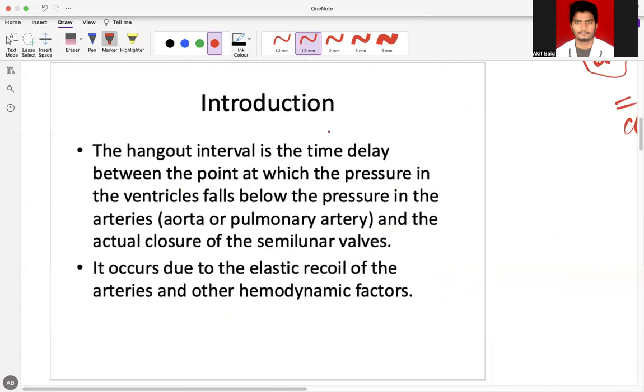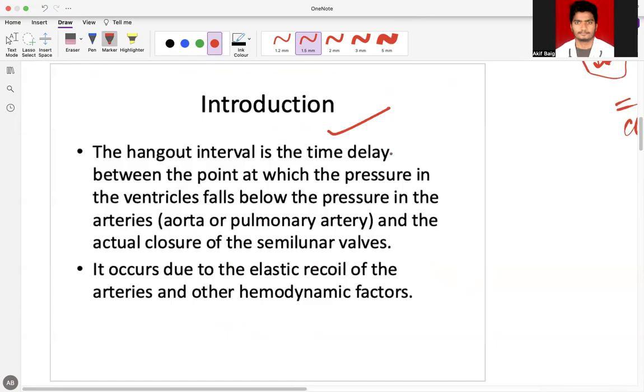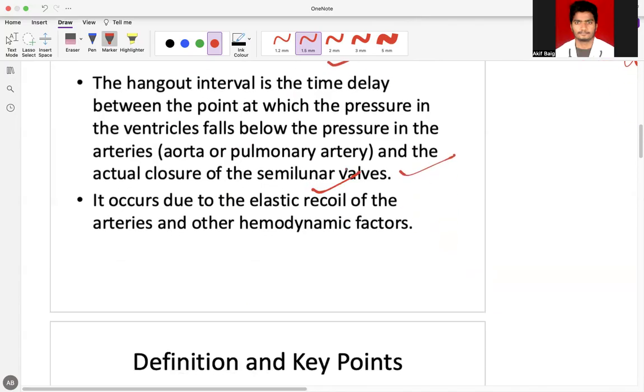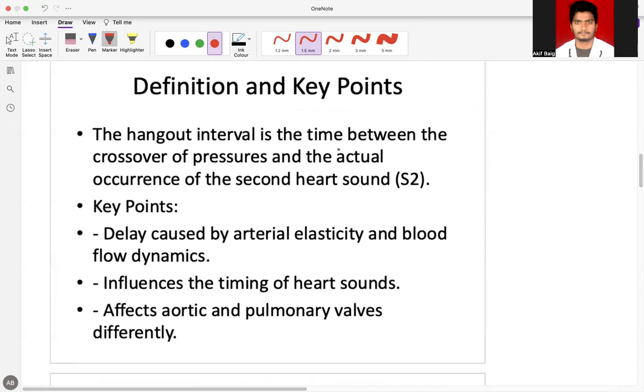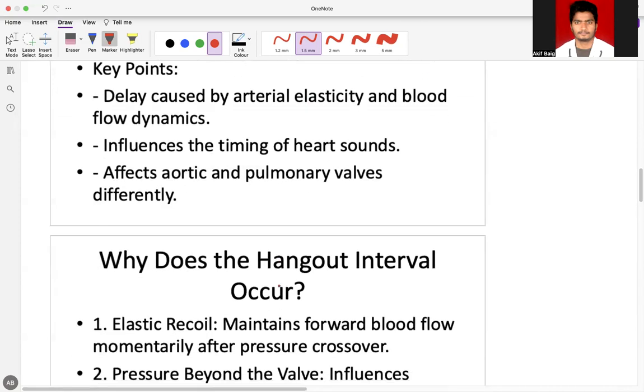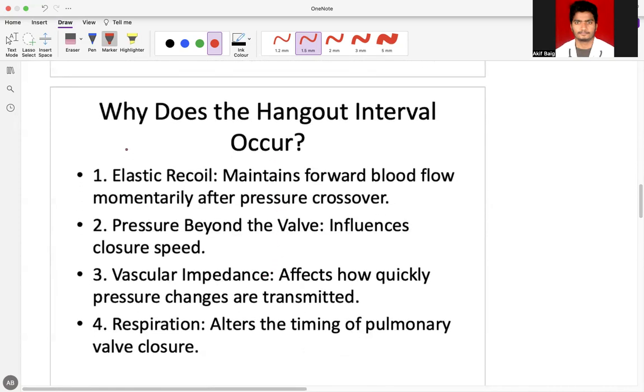So the hangout interval is the time delay between the point at which the pressure in the ventricle falls below the pressure in the arteries and the actual closure of the semilunar valves. It occurs due to elastic recoil, as we have discussed. The hangout interval is the time between the crossover of pressures and the actual occurrence of the second heart sound. Why does it occur? First, because of the elastic recoil, which maintains forward blood flow momentarily after pressure crossover.